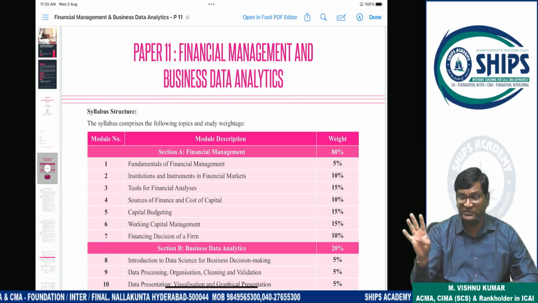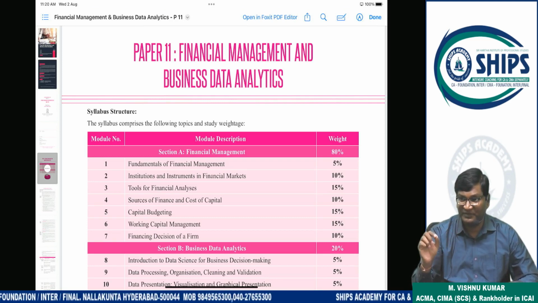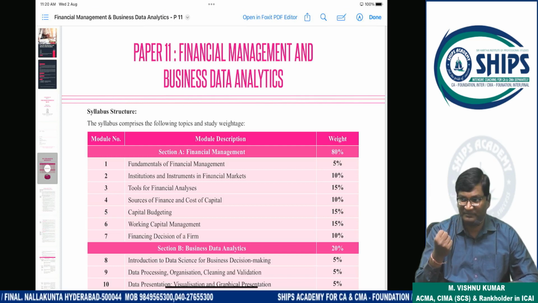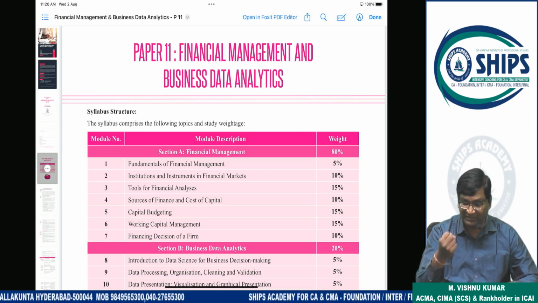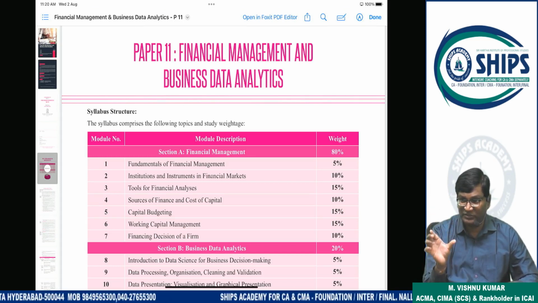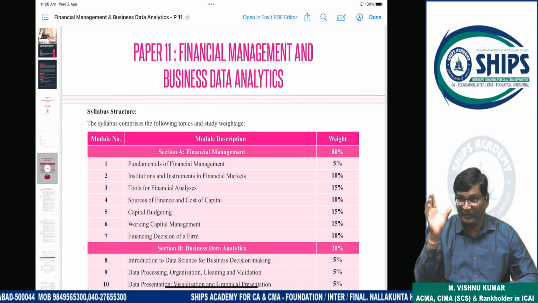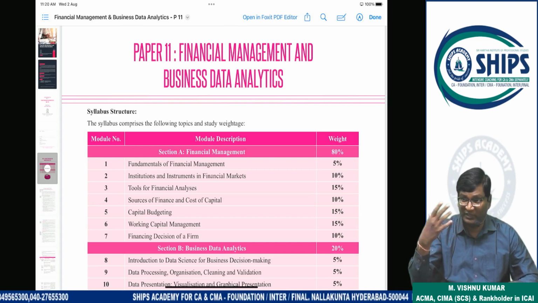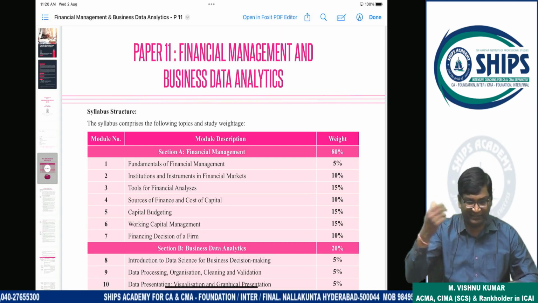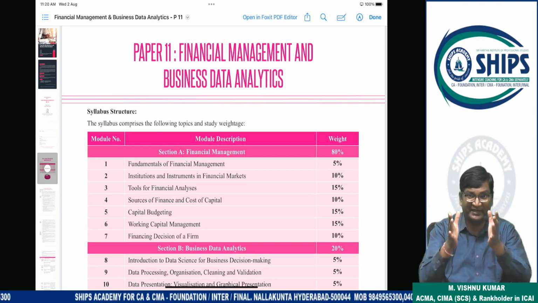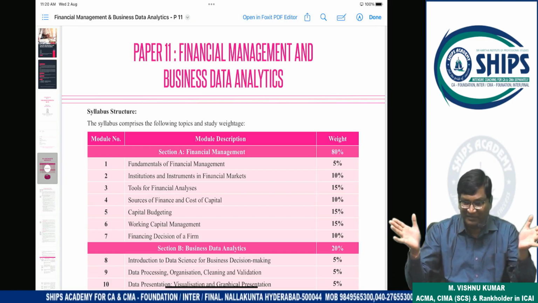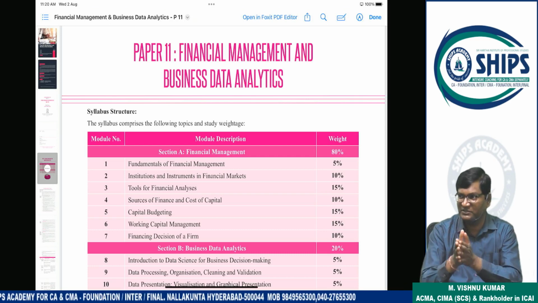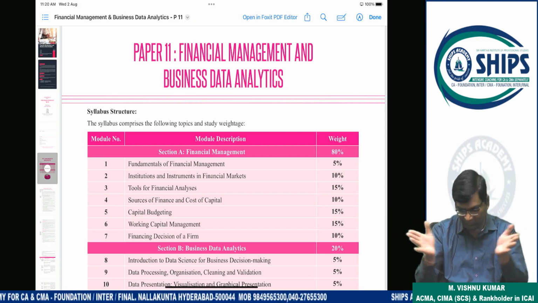Okay, and the next point is you have to prepare your own summary notes. Whatever knowledge you have gained on the subject, you have to prepare the notes in compressed form. By preparing the notes in compressed form, your subject knowledge and conceptual knowledge will gradually increase, because you are understanding the entire subject and compressing it. You understand, then only you are able to compress. Otherwise you are not in a position to compress.